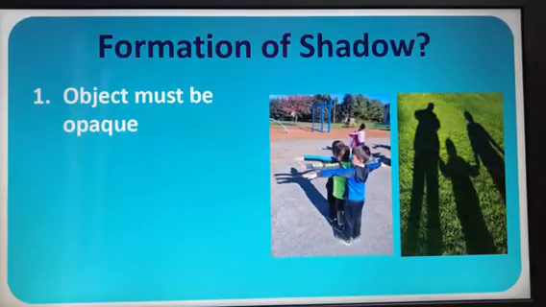Formation of shadow. So how will shadows be formed? When the object is opaque. Can you see here like this? Here you can see the shadow of it.